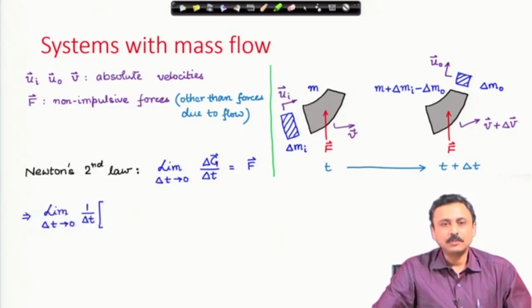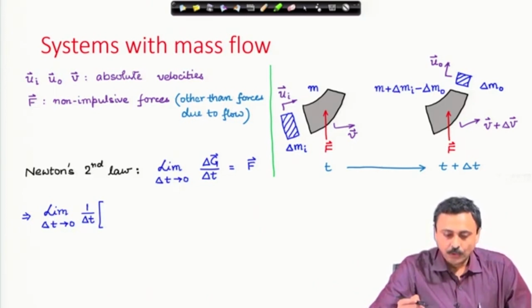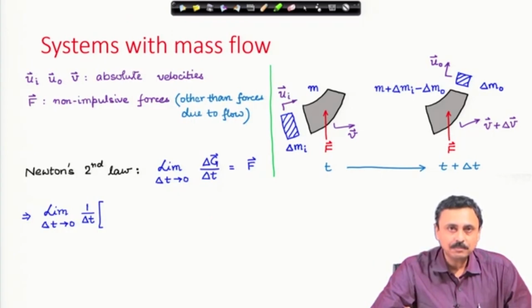Therefore, we start with limit delta t tends to 0, 1 over delta t. Now, I have to write in brackets the change in linear momentum of the whole system. Change in momentum is final linear momentum minus initial linear momentum. What is the final linear momentum?